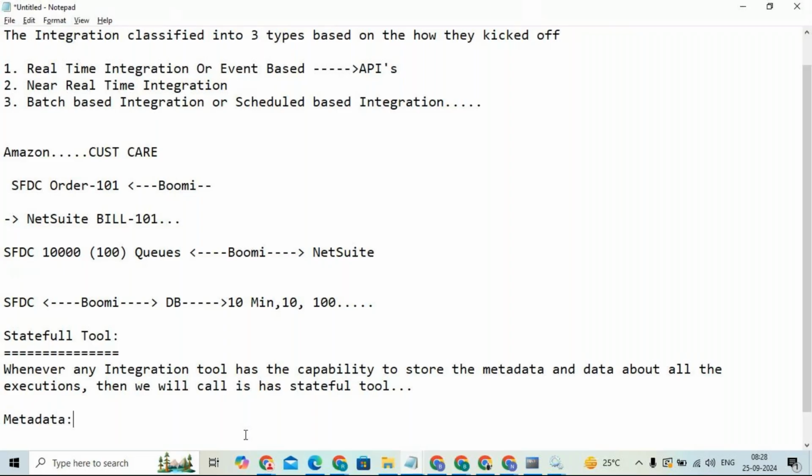Not only in a particular Boomi, if you're working in the IT world, in the integration world, you must know about these jargons, these words. So now let's say metadata. What kind of information is that? Encrypted information.